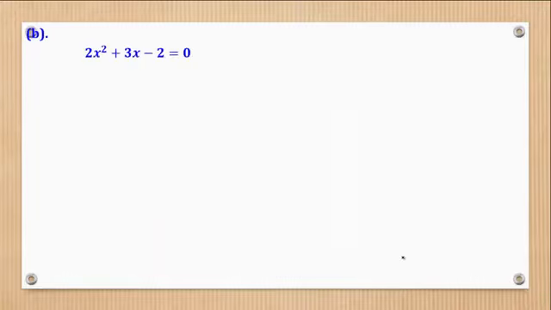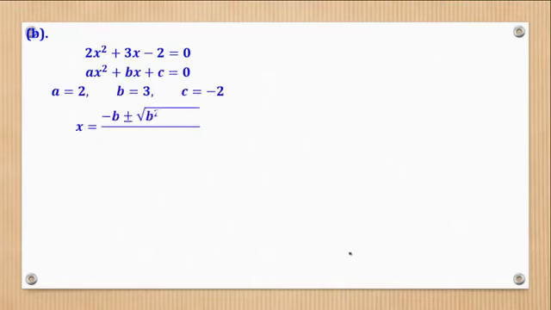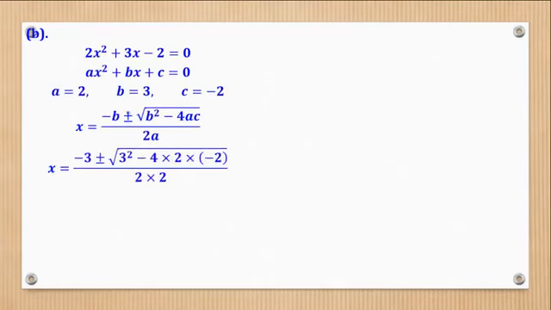Then for part B, still you do the same, get the values of A, B, and C, then recall the formula and substitute for B, A, C, and A. Then now use a calculator. This is 9, and all of this is negative 16. Negative with the negative gives a positive. Then 2 times 2 is 4.